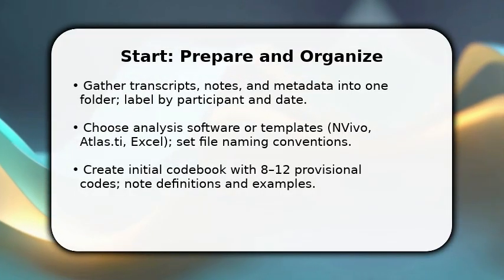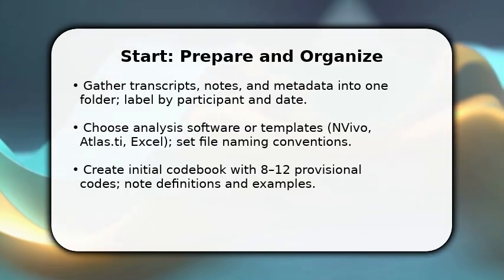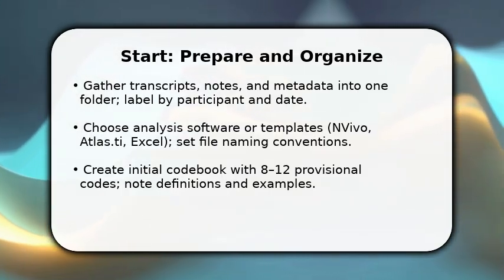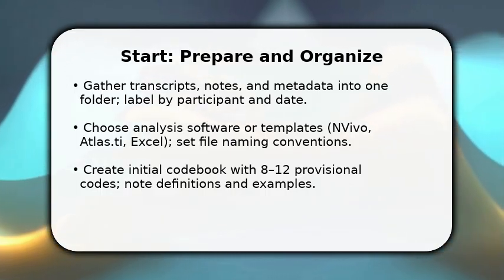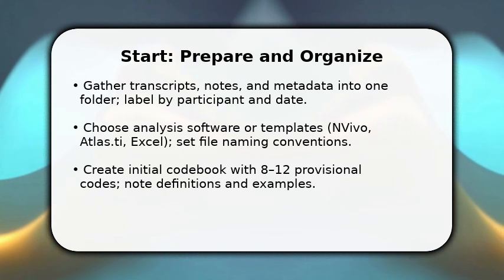Then create a provisional codebook of around 8 to 12 codes with clear definitions and one example each. That gives you direction without overcommitting. Make sure to record who created each file for traceability.